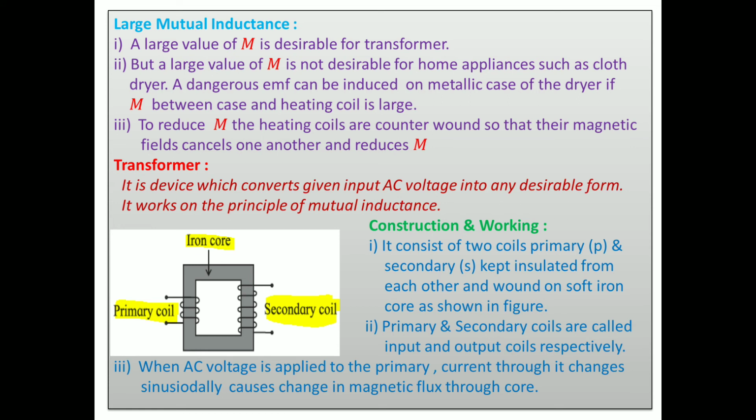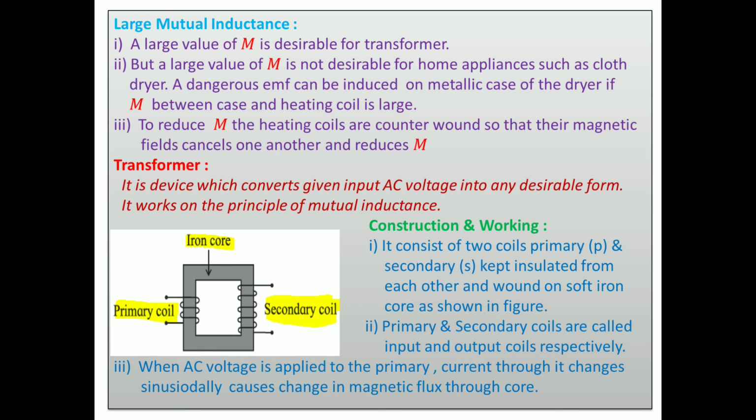Actually, it is a schematic diagram, but when you see the actual transformer, here one coil is wound. It has two terminals. So it is the primary coil, and over the primary coil, on the same insulating tape, the secondary coil is wound.